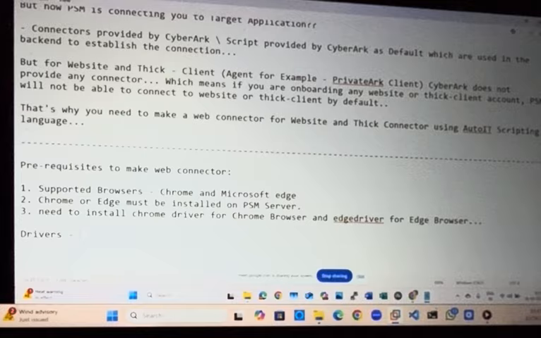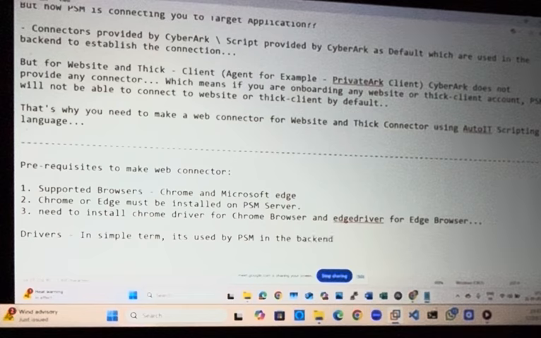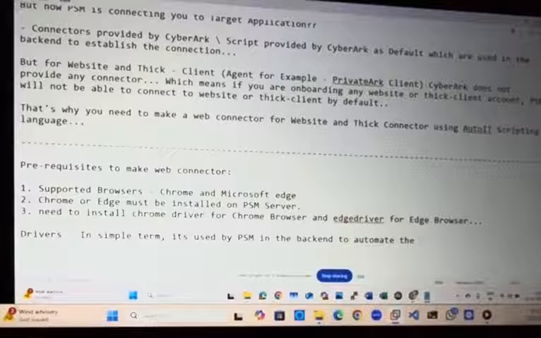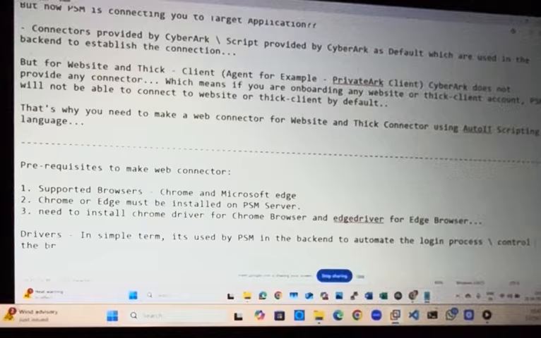Drivers, in simple terms, are used by PSM in the backend to automate the login process or to control the browser in the backend.